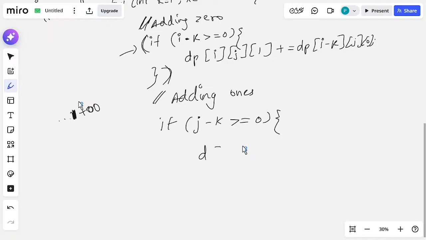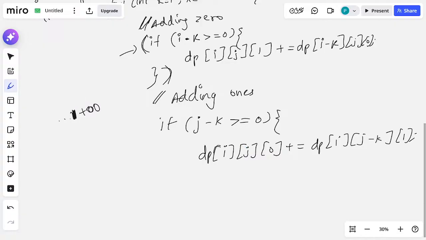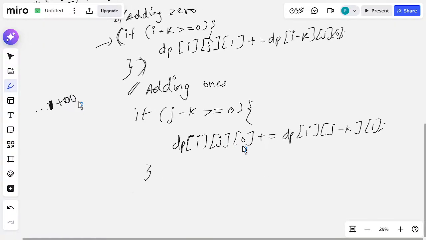Then what are we going to do? dp of i of j of 0 plus equal to dp of i of j minus k of 1. So it means we will add k ones in the array. This if will add k ones to the array.